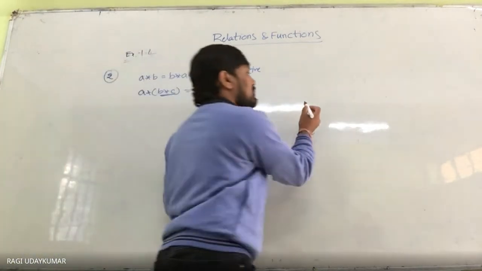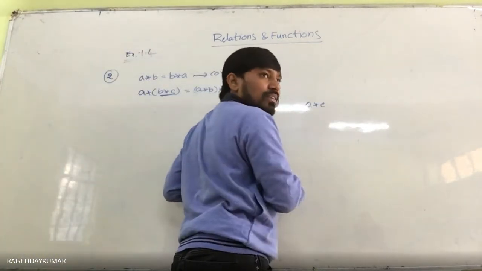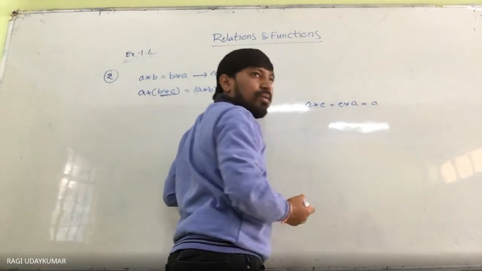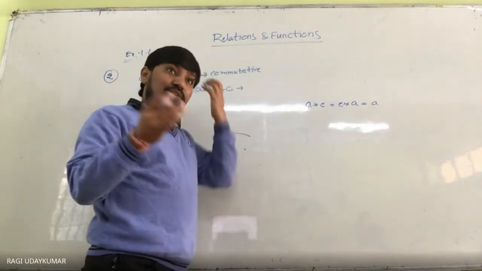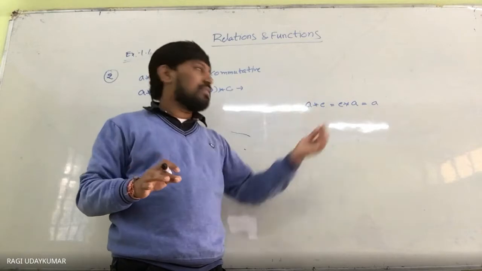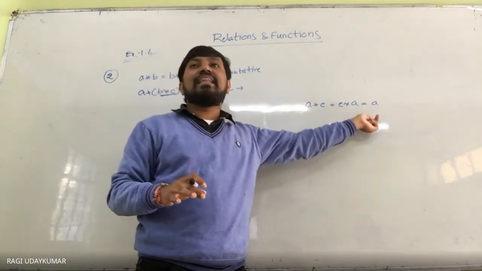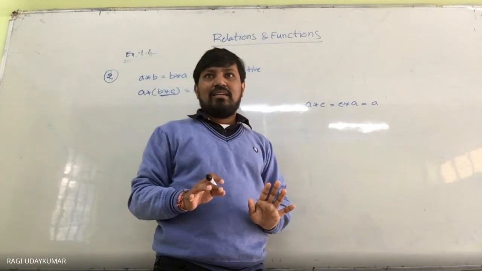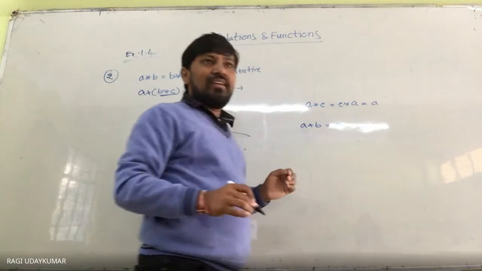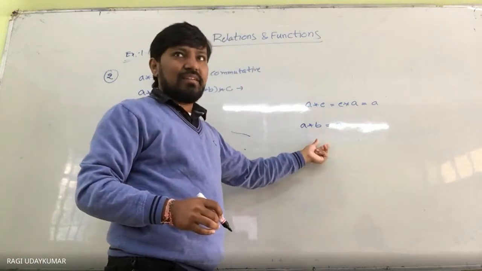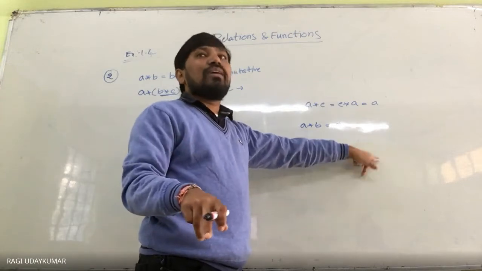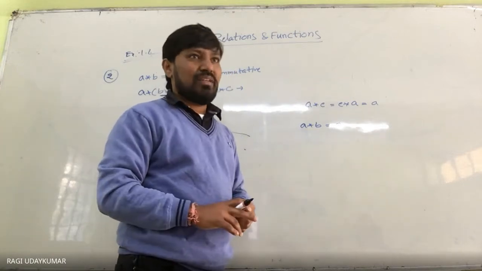Identity element means there exists some element E in the set such that A star E is equal to E star A is equal to A. Just like in the previous exercise, A star B is equal to A; if B star A is also equal to A, then A is an identity element.